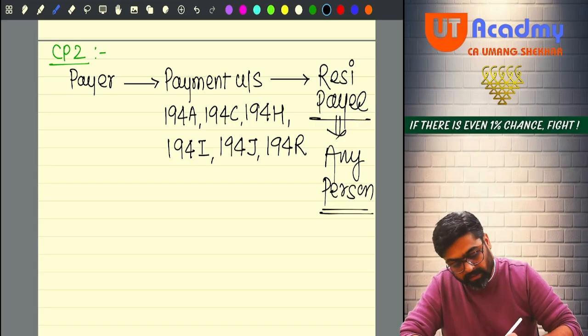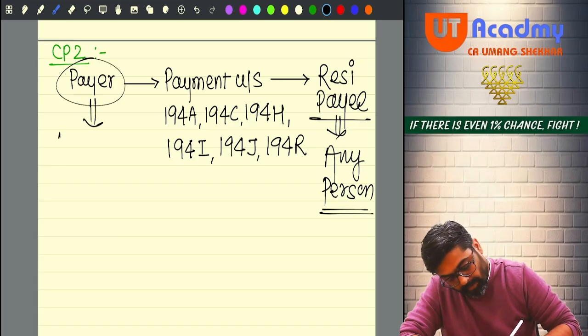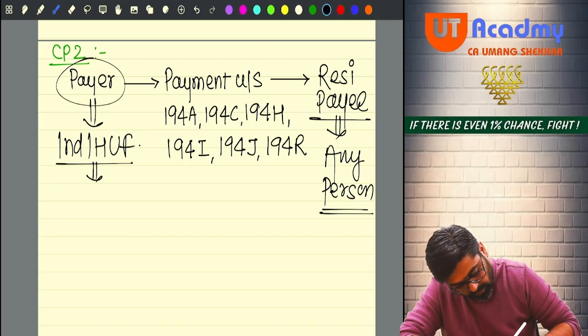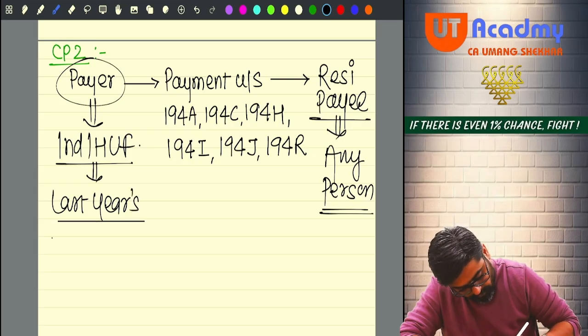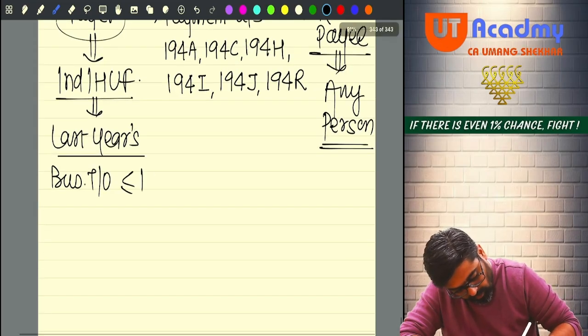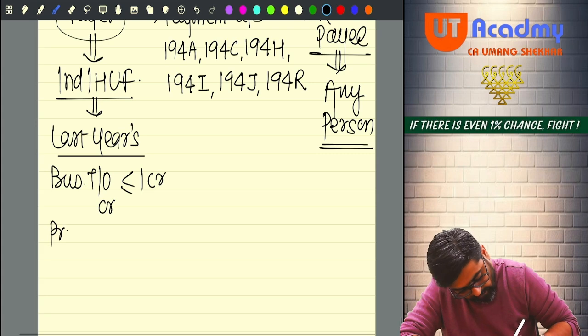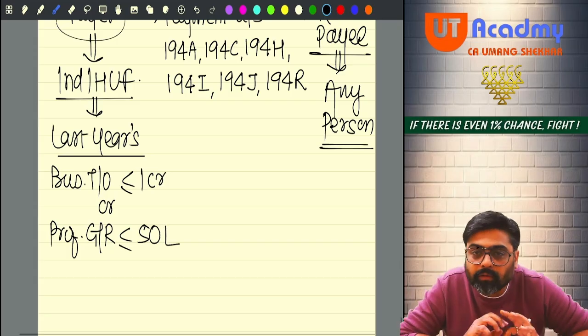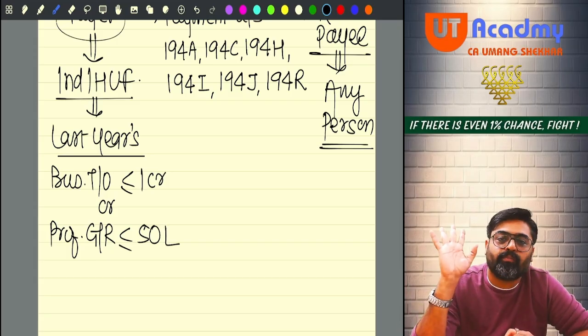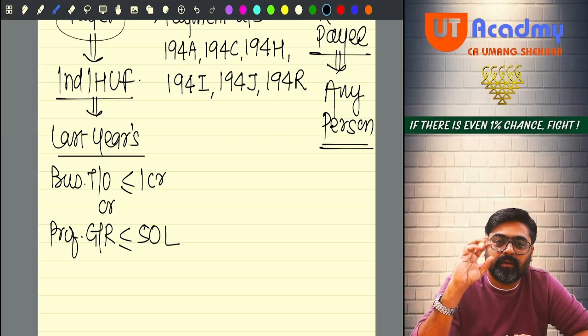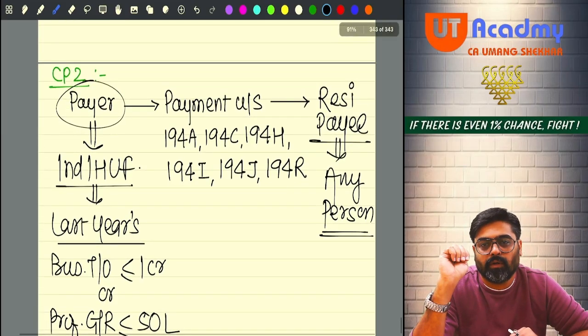right? But this payer is an individual or HUF whose last year business turnover was not more than 1 crore or professional gross receipt was not more than 50 lakhs. Then this type of payer is exempted from the provisions of 194A, C, H, I, J and R.